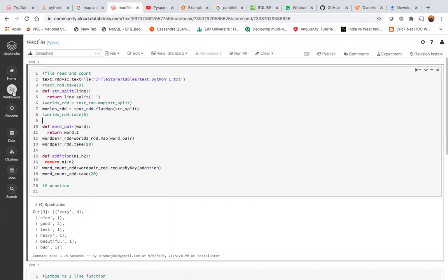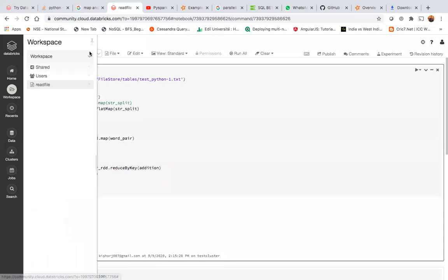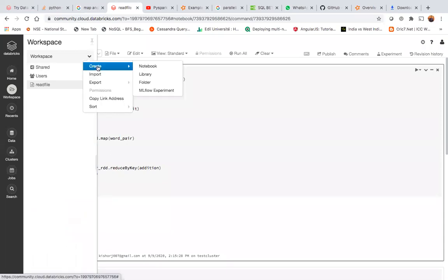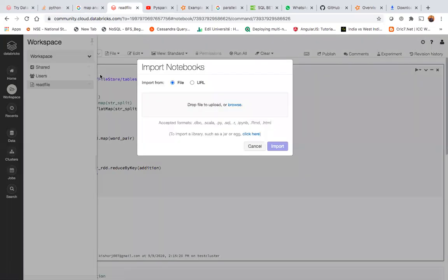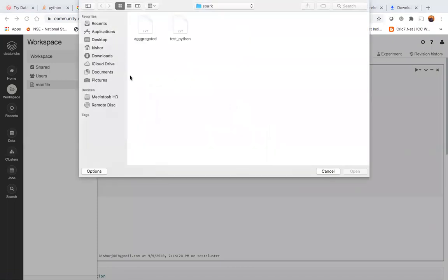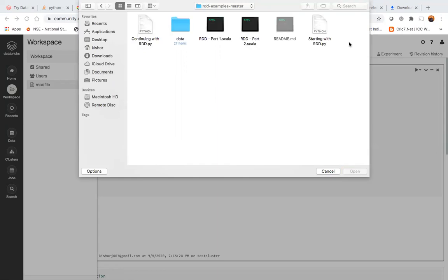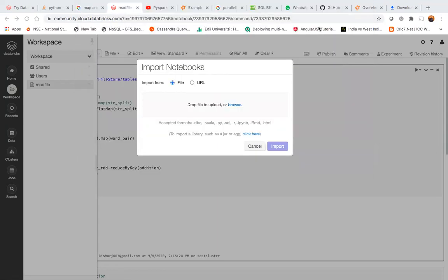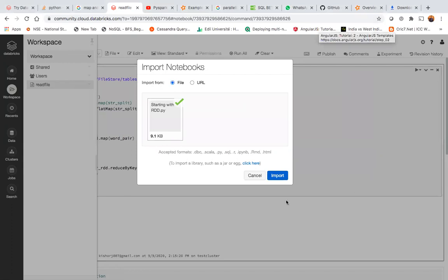So go to workspace. Just click this drop down, import, click browse, and then go to your documents. To organize all this code, let's follow this. Otherwise, you spend a lot of time searching for the right thing on your own computer.